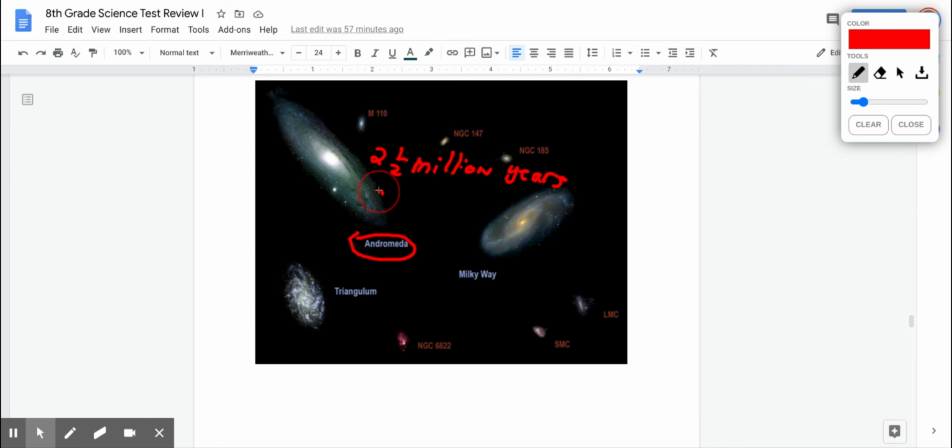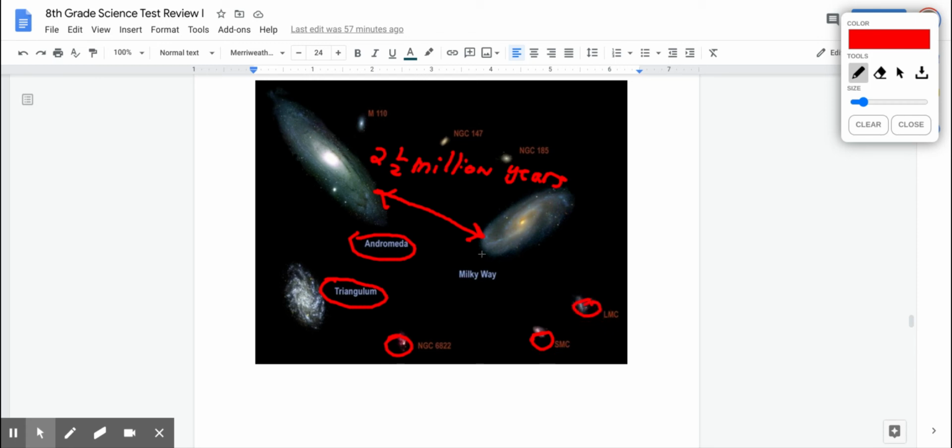The light that left Andromeda took 2.5 million years to reach us. Just an enormous amount of space. And Andromeda and the Milky Way are coming together. Maybe in 10 billion years they'll collide. But as you can see, we have other galaxies close by. Here's another one. There's one. There's one.